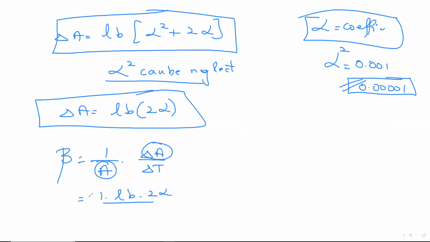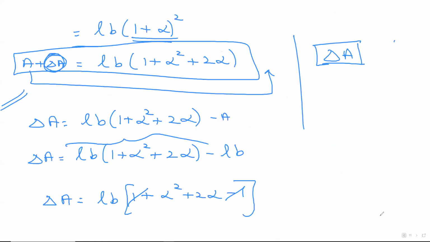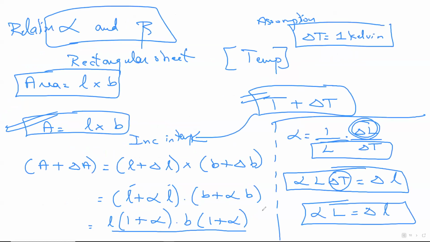Left-hand denominator, what's the value of area? L into B. Delta T is what? 1. So left-hand side is beta. LB gets cancelled. I get the answer as beta is equal to 2 alpha. Beta is equal to 2 alpha. Simple. I'll repeat it. It seems to be long, but it's very simple.